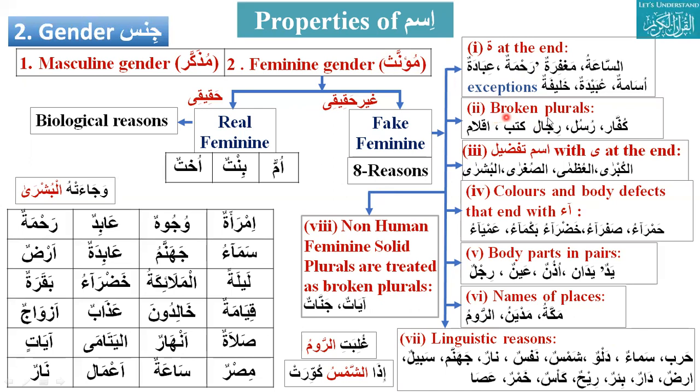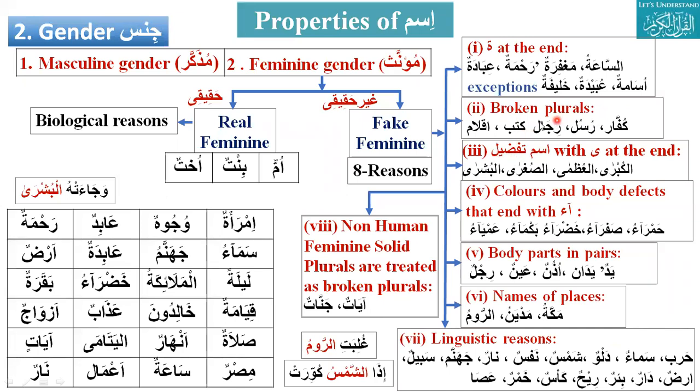Second thing, all broken plurals. Examples are very important to remember, like kuffar, rusul, rijal, kutub, aqlam. Aqlam is the plural of what? What is the singular of aqlam? Qalam. And kutub singular? Kitab. So all the broken plurals will be treated as muannas, as singular feminine.